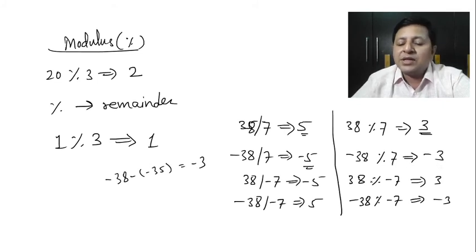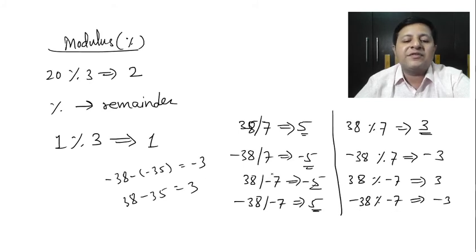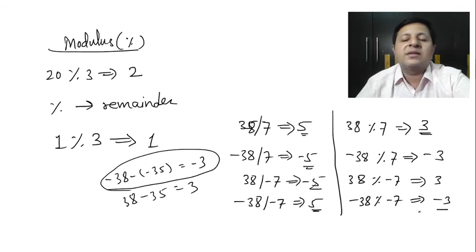Same for this one. 38 mod minus 7: the quotient is going to be minus 5. Now you multiply back, so minus 5 into minus 7 is plus 35. So 38 minus 35, obviously 38 minus plus 35, which is 3. And isn't it that the upper one is true here also? Minus 38 mod minus 7, the quotient is 5. So you multiply back, it is again minus 35, and with the same concept it gives you the answer as minus 3.